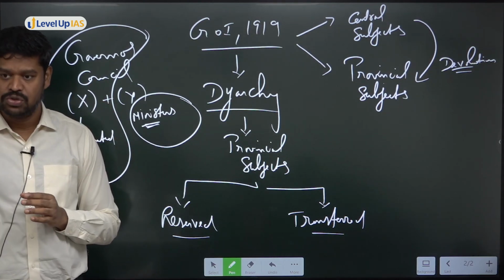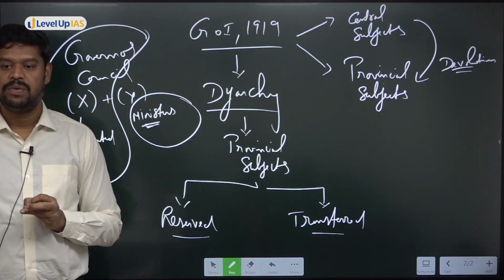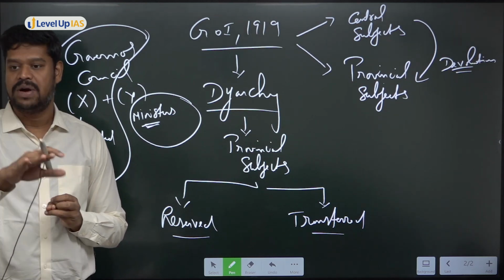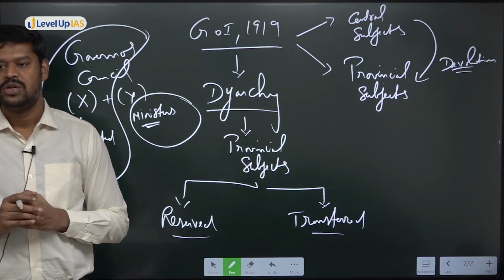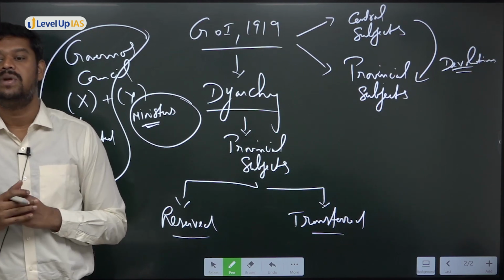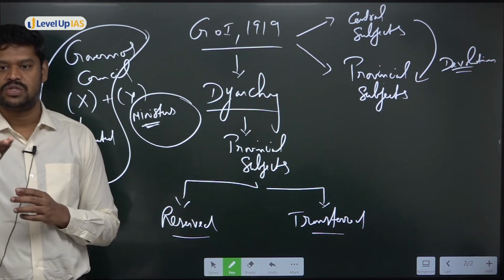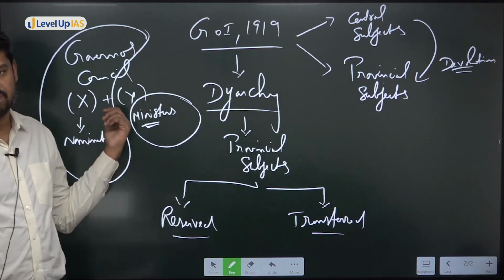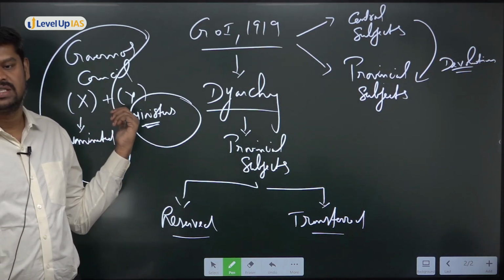That means they're trying to show to the native Indians, we are making the system more representative. We are accommodating Indians in every part of government, including the executives. So we are giving the responsibility to ministers to take care of education, health. But unfortunately, the revenue is part of whom? Revenue is in the reserved subject.